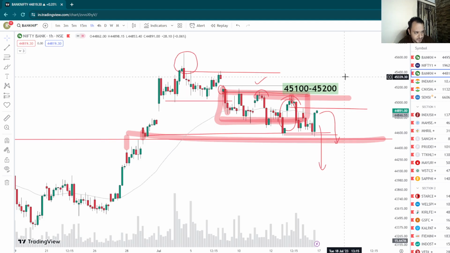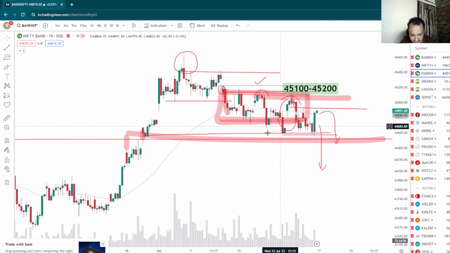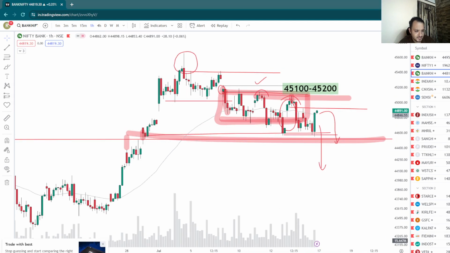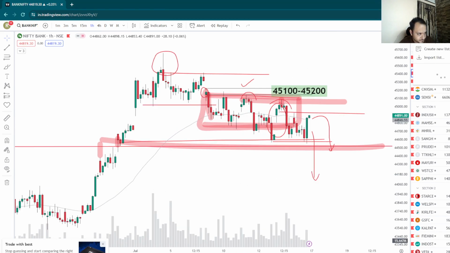All right. So make sure that you don't short overnight after a breakdown. If it's happening intraday, then you can obviously go for it. You can catch some points, but do not do it overnight.